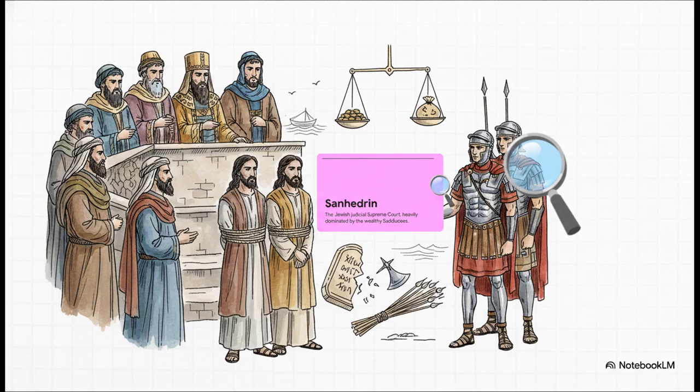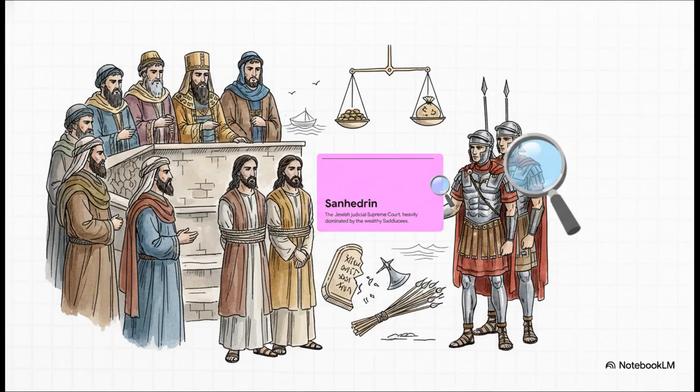Well, the most powerful local institution was the Sanhedrin. It functioned like a Jewish judicial Supreme Court. It was made up of elders, scribes, and the high priest, meaning it was heavily dominated by the wealthy Sadducees. The Sanhedrin had the power to arrest and to try individuals for violating religious law. But, and this is key, under Roman occupation, they lacked the ultimate power of capital punishment.